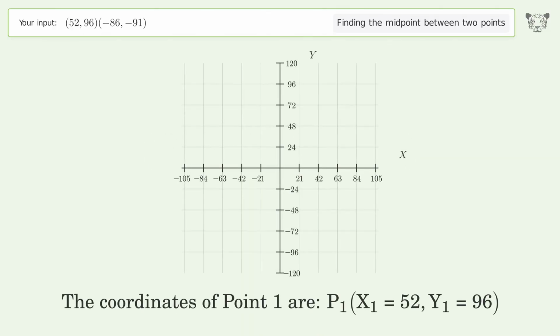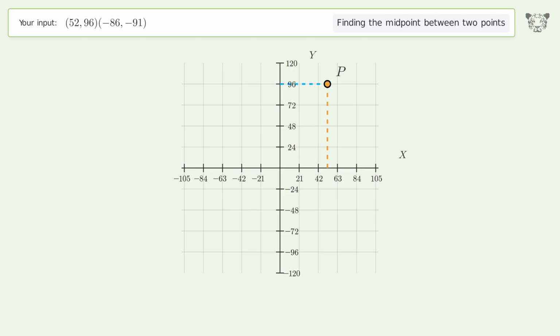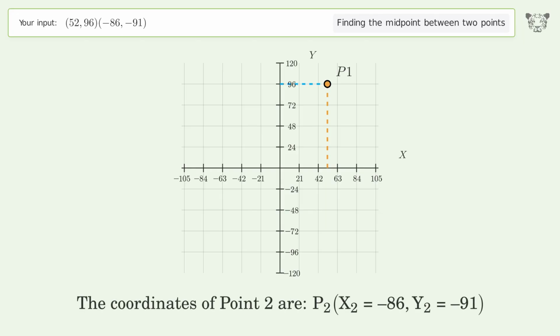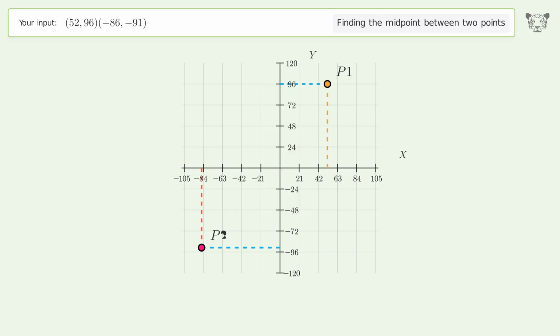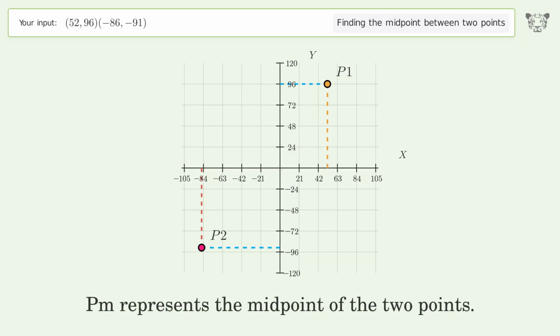The coordinates of point 1 are, x1 equals 52, y1 equals 96. The coordinates of point 2 are, x2 equals -86, y2 equals -91. PM represents the midpoint of the 2 points.